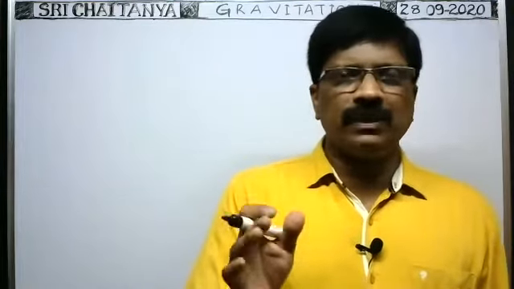Here, the influence of the body at different points in the gravitational field can be assessed in terms of two parameters. What are those two parameters? One is gravitational field intensity, or intensity of gravitational field. Next, what is the other term? I said by means of two parameters, we can assess the influence of the body at different points in the gravitational field. One is field intensity, or gravitational field intensity, or intensity of gravitational field, or gravitational field strength.